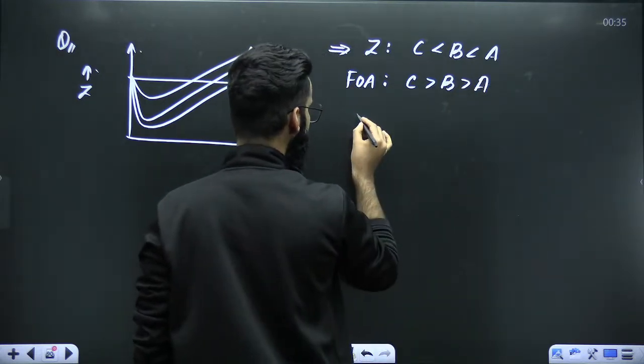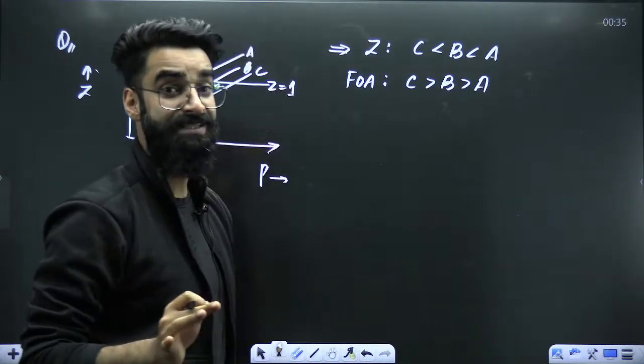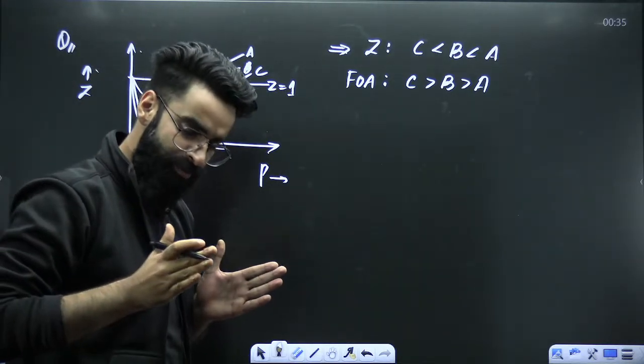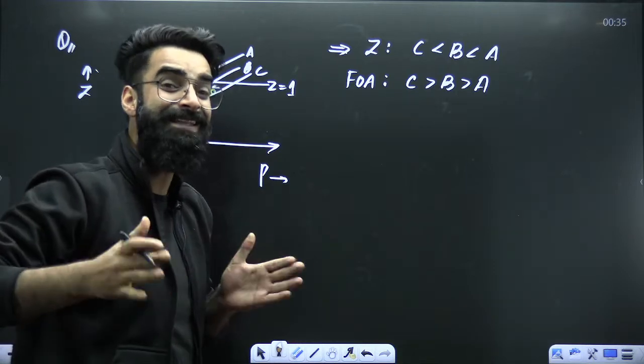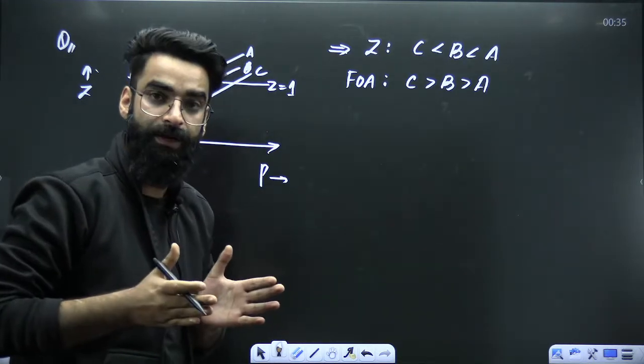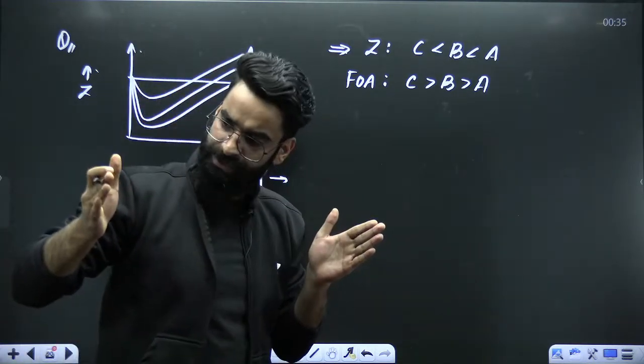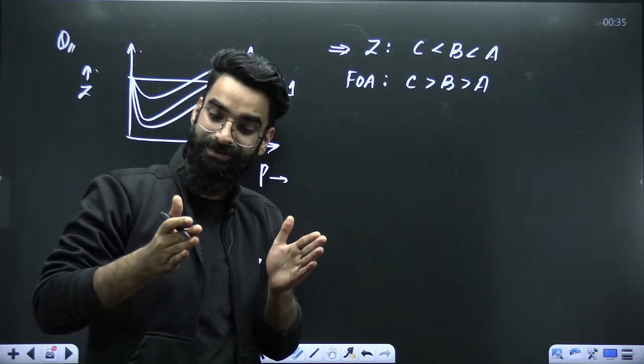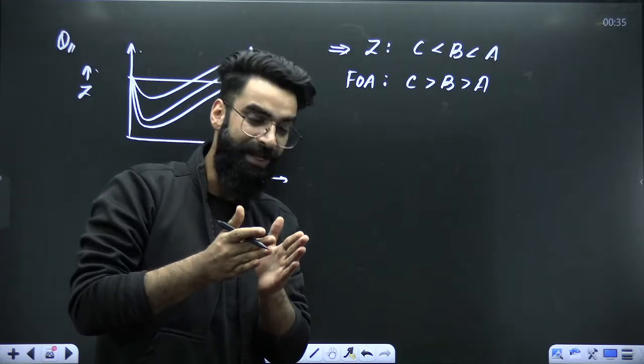More the force of attraction, more the tendency for the molecules to come closer. And more the tendency of the gas molecules to come closer means easily the gas can be converted into a liquid. See, when the gas molecules start coming closer, what does that mean? The gas starts to get converted into a liquid basically.